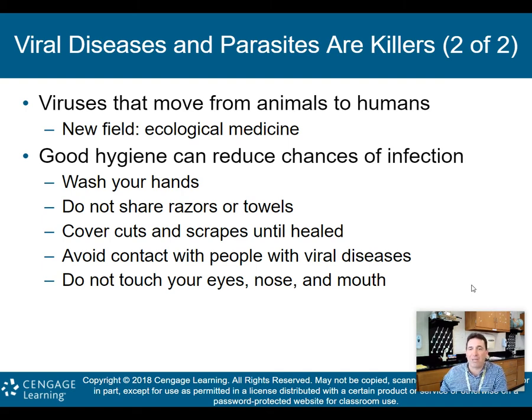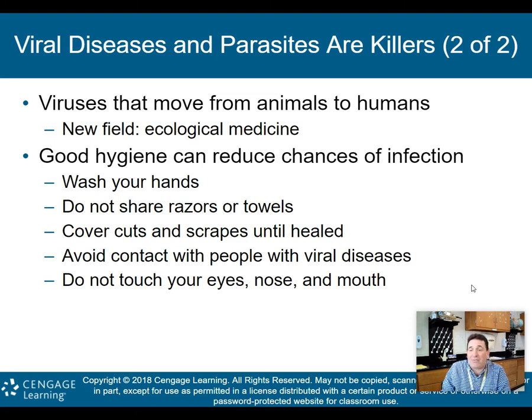Avoid contact with people with viral diseases, right? This is all about the quarantining we're going to be dealing with, and wearing masks, for instance. Do not touch your eyes, nose, and your mouth, right? So again, a year or two ago, some of the stuff might not have been as mainstream as it is now. Now we all know that this is what helps us reduce the chance of infection. All right, it's reducing your chance of getting COVID. It also reduces your chance to get other infections.